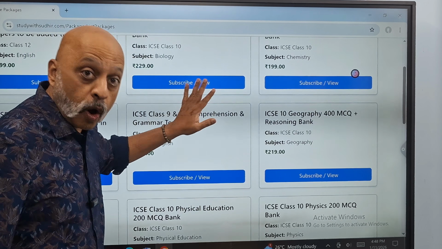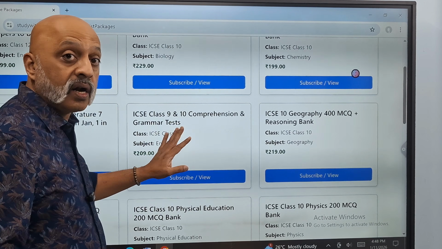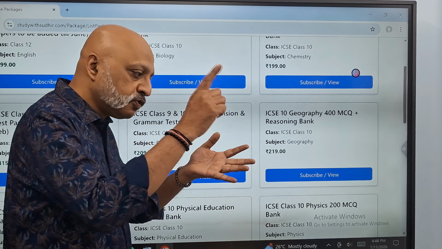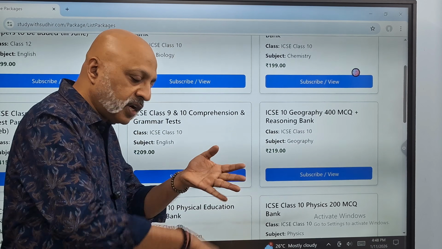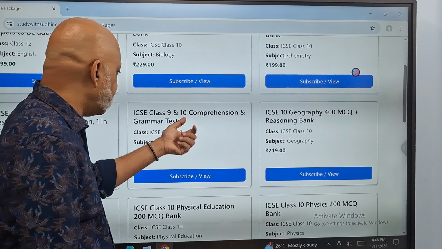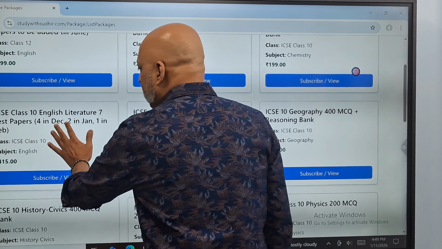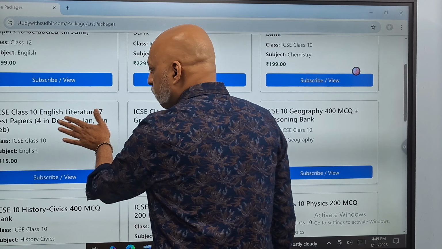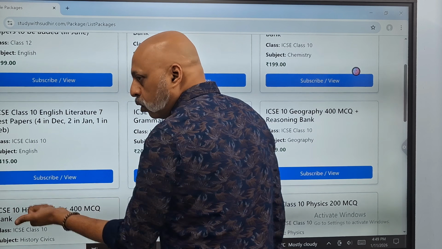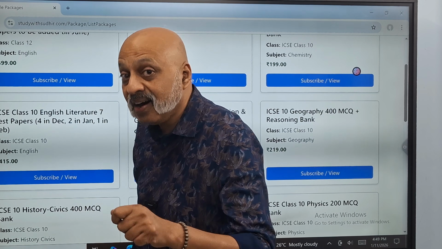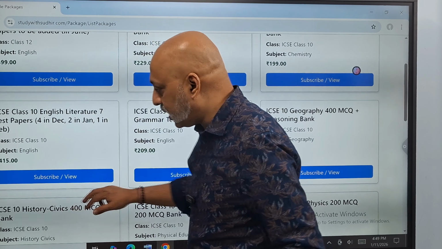This is the 9th and 10th comprehension and grammar test papers. There are 10 comprehension passages. There are grammar tests for tenses, for prepositions, for transformation of sentences, and joining of sentences, all here, right? Then this is the literature thing. I put 7 test papers. 5 have already been put. 1 more will be put in January and 1 in early February, right? This is for class 10.